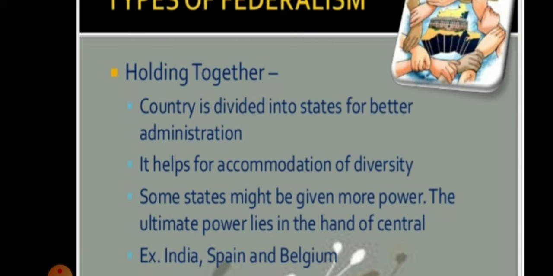So union territories are given less power. And if we look at an earlier example, according to Article 370, the power has been taken from Kashmir, but earlier Kashmir had more power. It had its own constitution.